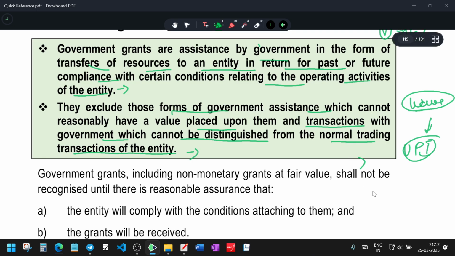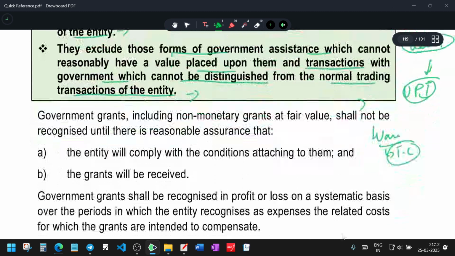And if the government says, if you got a loan from this bank, we will waive off all the transaction charges, not interest, transaction charges are completely waived off for the next 5 years, it cannot be distinguished from normal trading transactions. It is just a transaction. So which grant is to be considered as a grant, and which should not, comes from this.